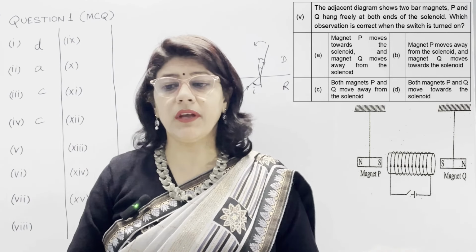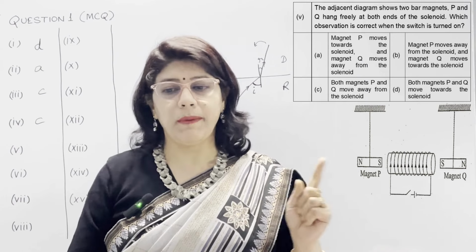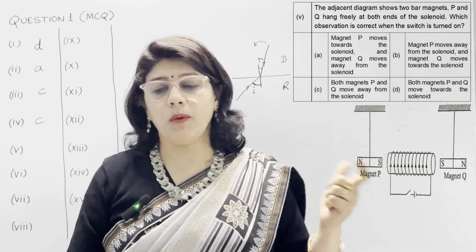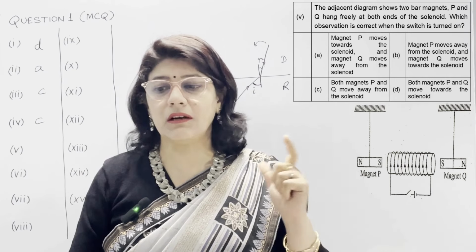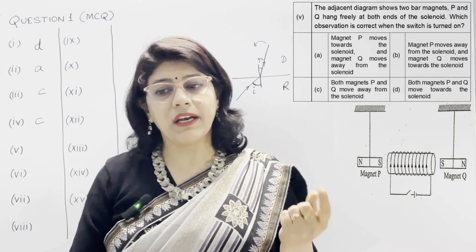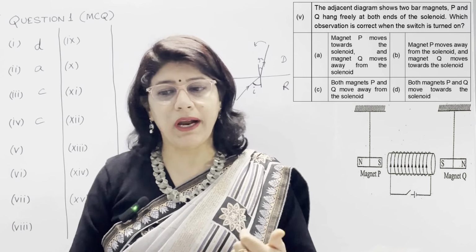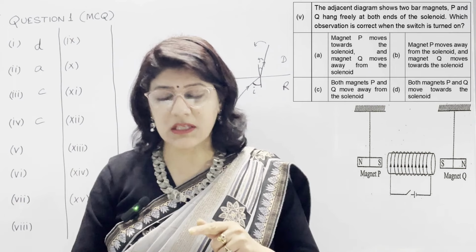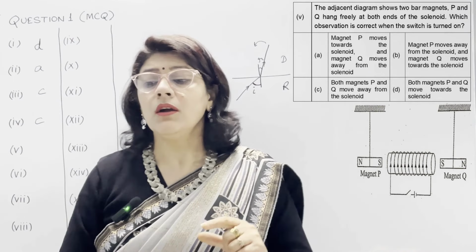In question number 5, the adjacent diagram shows two bar magnets P and Q hang freely at both ends of the solenoid. Which observation is correct when the switch is turned on? A option, magnet P moves toward the solenoid and magnet Q moves away from the solenoid. We can get this answer in this diagram only when we know the pole.